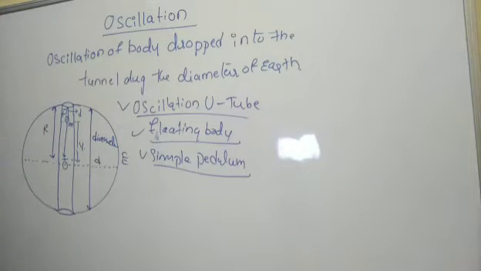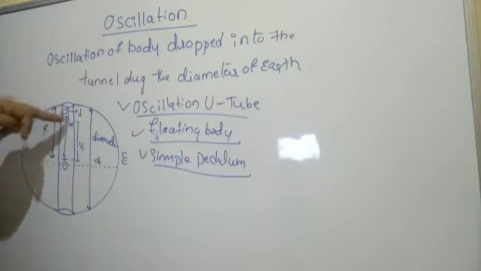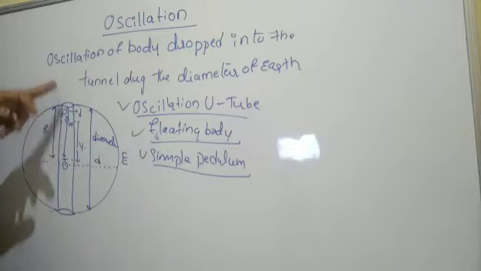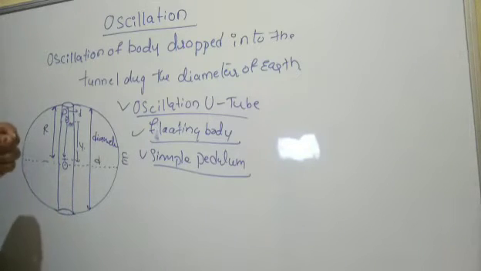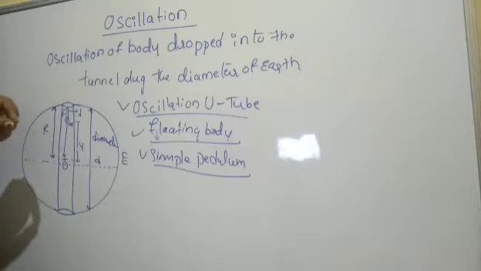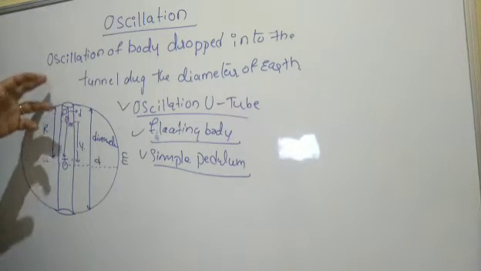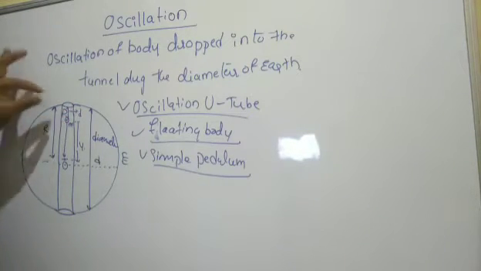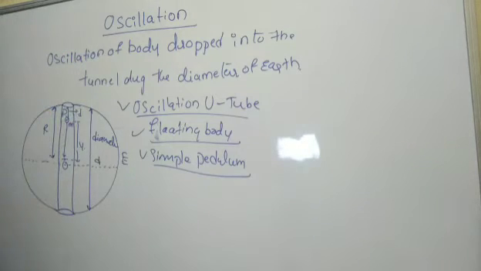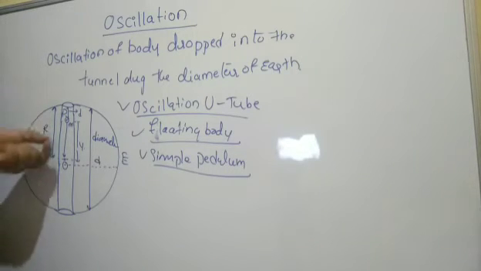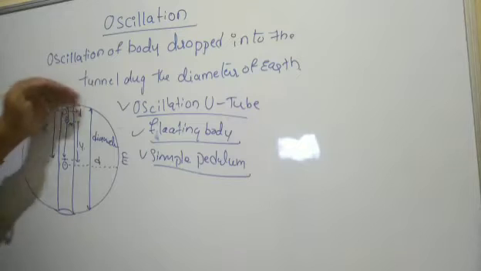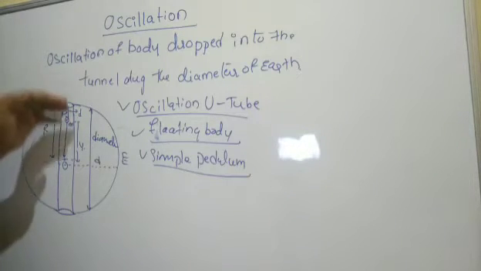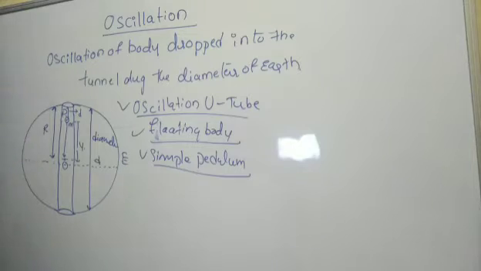If you place a small body of mass m into the tunnel, consider a point P at any point in the tunnel. Once you drop it into the tunnel, the depth of the body at this instant below the earth's surface is d. These things we have already discussed in the last chapter, gravitation: what the gravitation is on the surface, at depth, and above the surface.